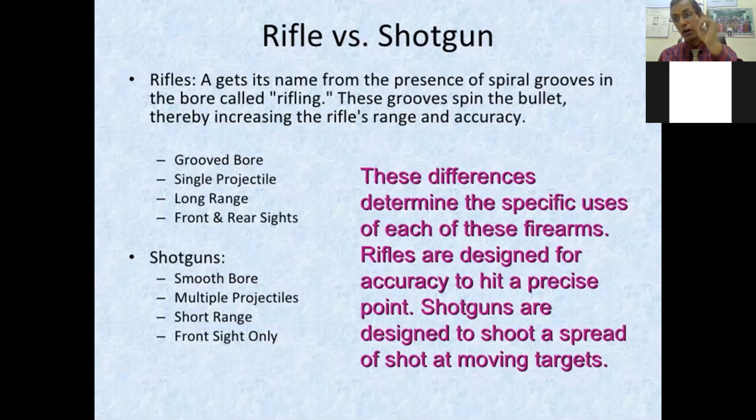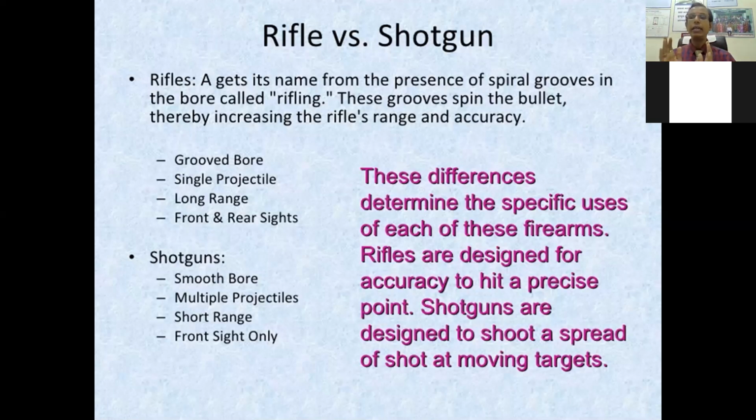Rifle is for a long hit and for accuracy at a longer distance. If you want to hit a target at a longer distance, then you use that. While the shotgun is for moving targets or for a short distance.